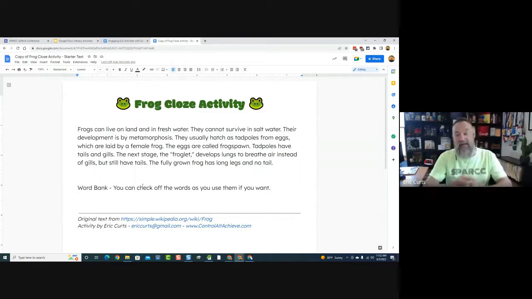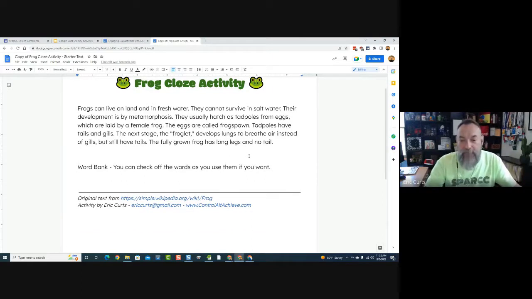I'm not saying this is the only way to do this, of course. There's so many ways to do close reading activities, but using just what's built into Docs, here's what you could do. The first step I would do is read through and pick the words I want to take out of the text. For example, I might grab the word water and take it out of the text. You can literally just select it, click on it, and drag it down to the word bank. That'll work fine. Oops, I didn't need to grab the period. We'll put the period back in there. But you can just drag the words right down to the word bank if you want.